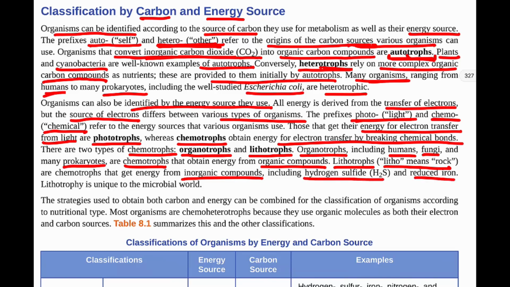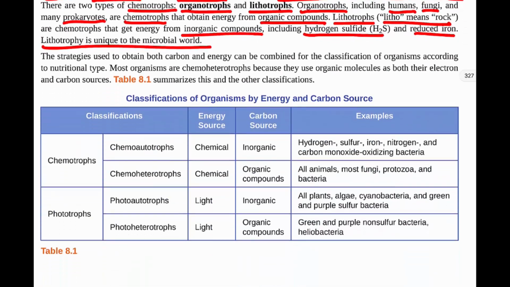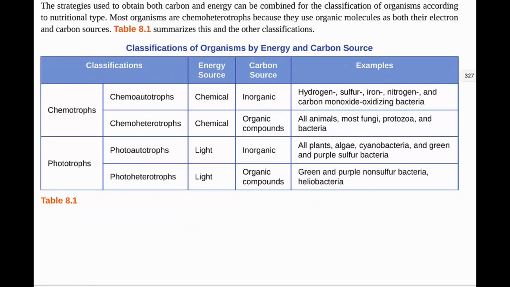And lithotrophy, just as a side note, is unique to the microbial world. So when we're talking about larger things like animals and plants, we do not see lithotrophs. So the strategies used to obtain both carbon and energy can then be combined in our classification of organisms according to nutritional type. So most organisms are chemoheterotrophs because they use organic molecules as both their electron and carbon sources.